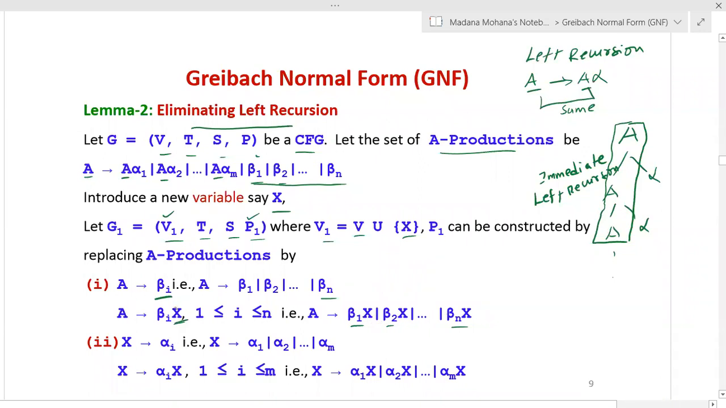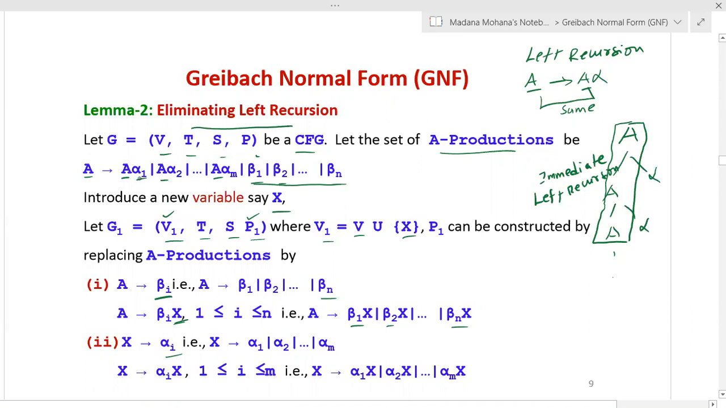Now in rule 1, the new variable X is introduced. What are the productions of the variable X? That can be written in the second rule. Rule 2: X derives alpha i. Alpha means what follows the leftmost A in the right hand side; after A, whatever the value, it may be a variable or a terminal, you can consider it as the alpha value. Here you can see this is the general form of the left recursive grammar, so we can make it a general rule. From this you can substitute the following two rules.